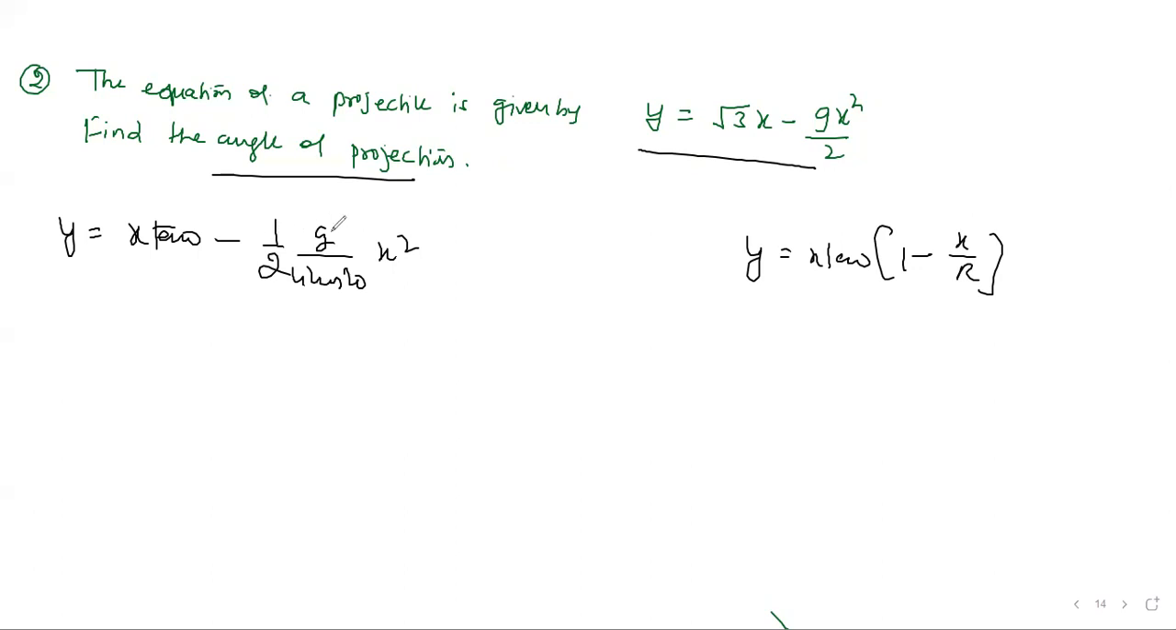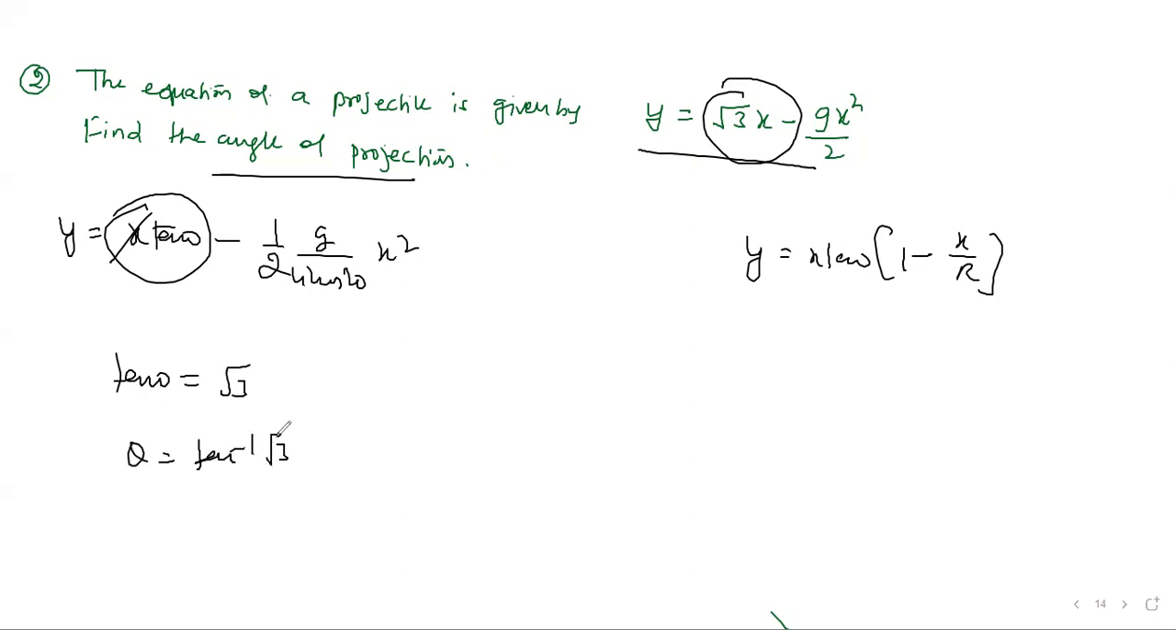Look here, if you compare them, we need the angle of projection. Look at this term: root 3 x. Here x is your x, so the remaining root 3 is your tan theta. So tan theta is simply root 3, and theta is tan inverse of root 3, which you call 60 degree. That's your answer. So you can compare the equation with either format. We have two formats, this one or that one. Let's see the next question.